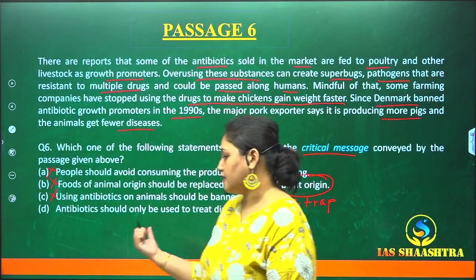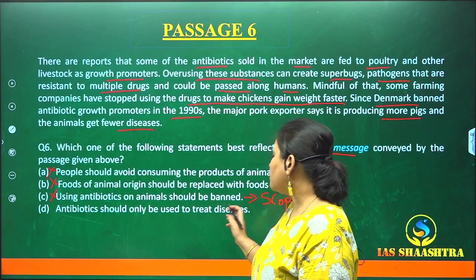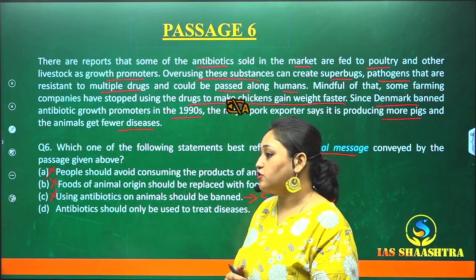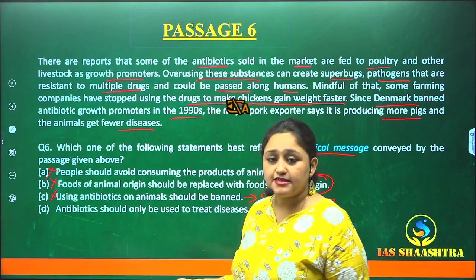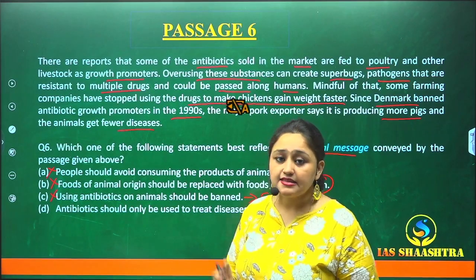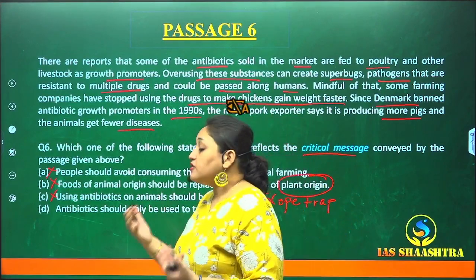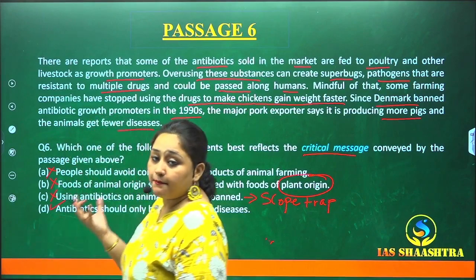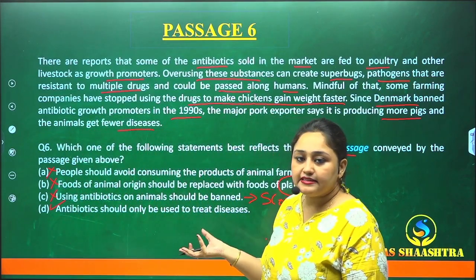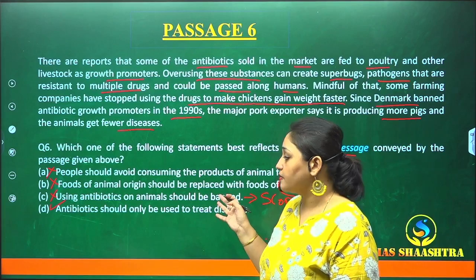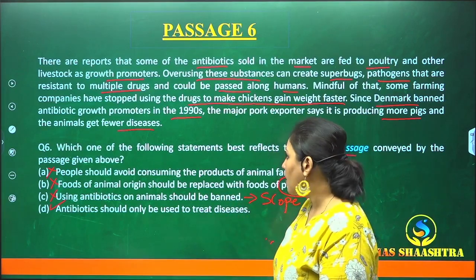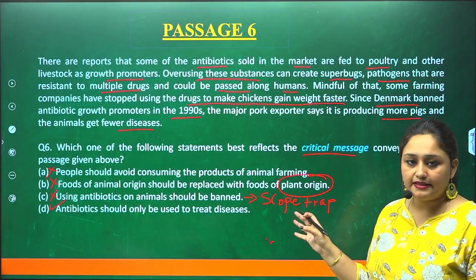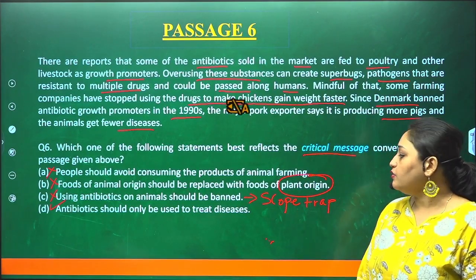So this point is wrong. Let's go for the last point. Antibiotics should only be used to treat diseases. Because from the passage we have understood that antibiotics should not be used as growth promoters. It should only be used for treating diseases, because that is the right use, the right way to use it. So this point is correct, as it is going with the passage and also our right understanding. So our right answer for passage number 6 is D. Okay, look at the passage. If you have any problem, just comment in the comment section and I'll get back to you as soon as possible.